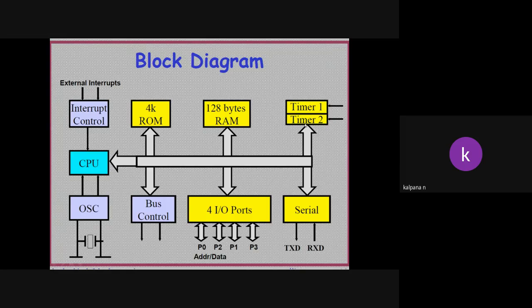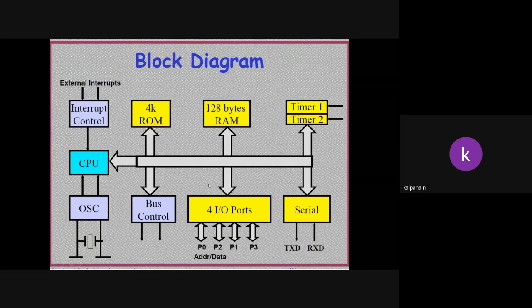Timers. This one has two timers. I'll tell you about the timers later. This is for communication with external devices. Serial communication will be done. For transmission, TXD, and RXD means receiving, transmission and receiving. Interrupt control. 8051 has 6 interrupts: 3 external, 2 internal, 1 reset. So this is the interrupt controller.